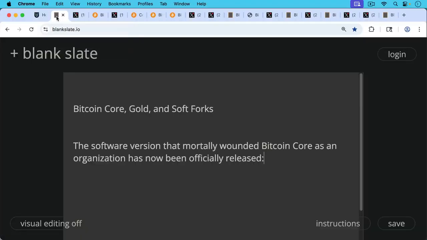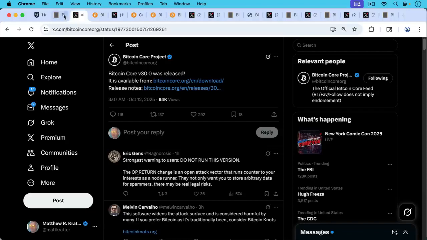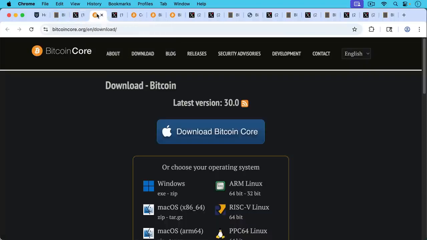Today I want to talk about Bitcoin Core, Gold, and soft forks. We want to begin with the breaking news that the software version that mortally wounded Bitcoin Core as an organization has now officially been released. Bitcoin Core version 30 is live and available for download from the Bitcoin Core website.